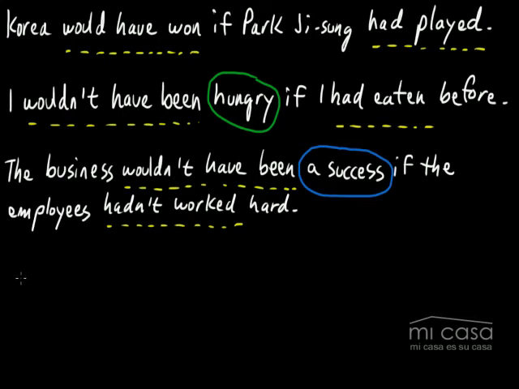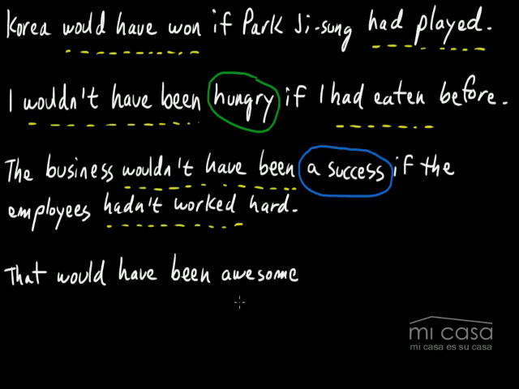So something that you can say a lot that actually uses this structure is that would have been awesome. That would have been awesome. Or that would have been nice. All right? And in Korean, what does this mean? This just means what? 좋았을 텐데. 그랬으면 좋았을 텐데.